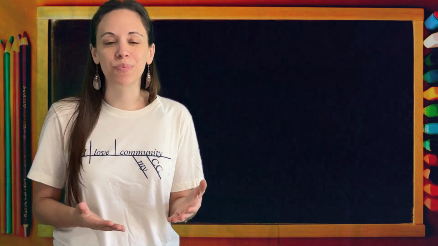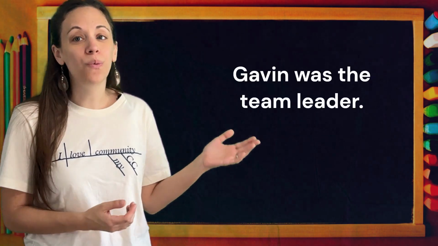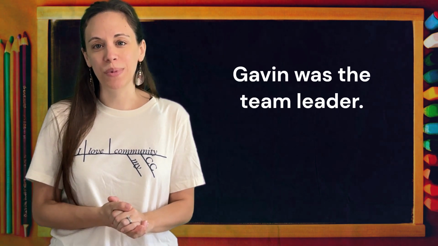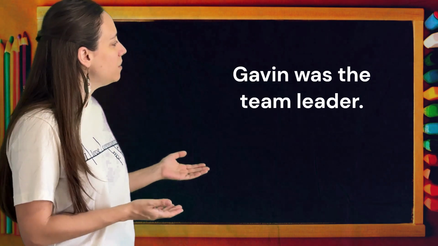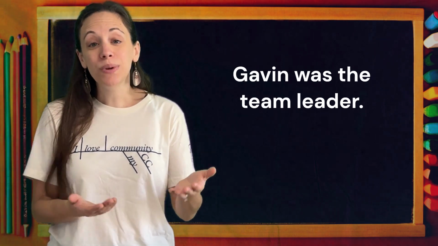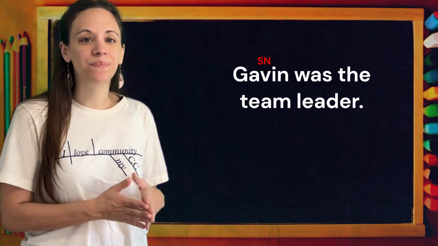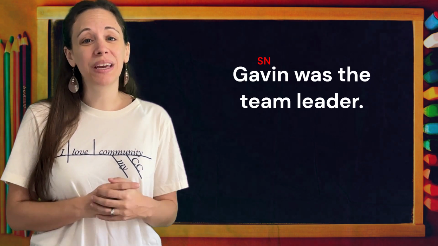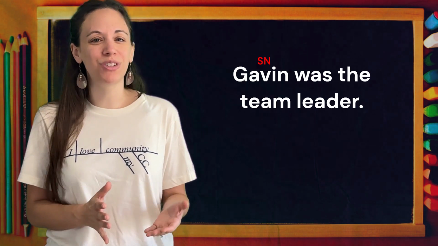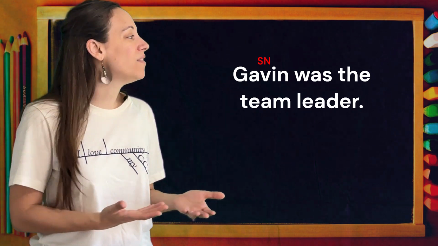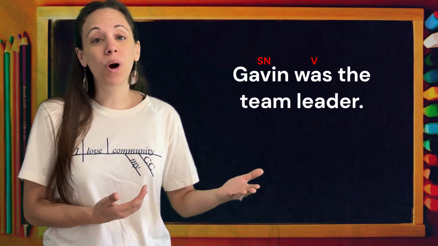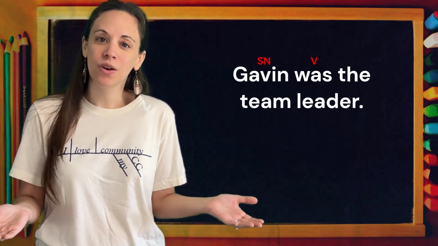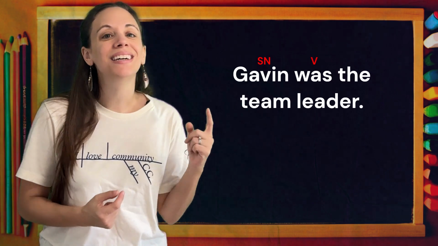Our first sentence example is going to be, Gavin was the team leader. So right off the bat, let's start with our question confirmation. Who or what was the team leader? Gavin. So Gavin's going to be our subject noun. What is being said about Gavin? These state of being verbs and these linking verbs can be sort of tricky to identify. What's being said about Gavin was. Gavin was. Was is the verb in our sentence. Gavin was what? Gavin was leader.